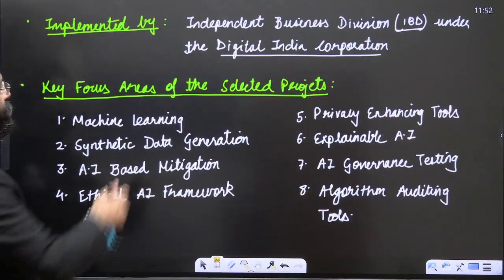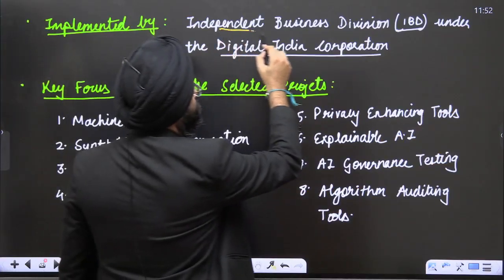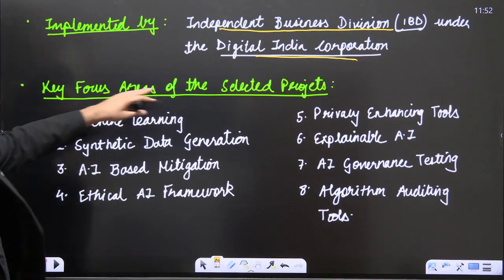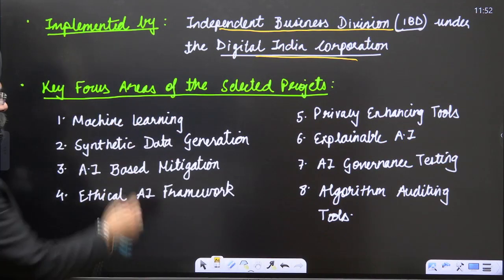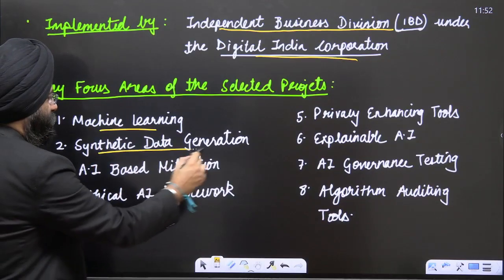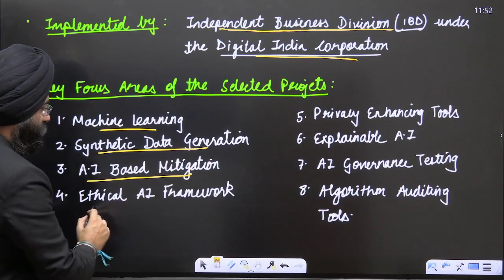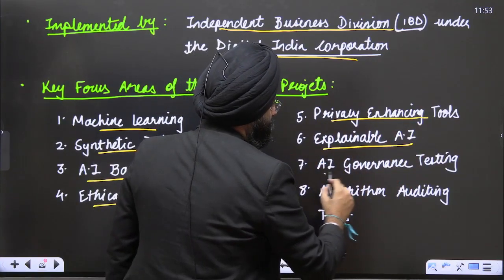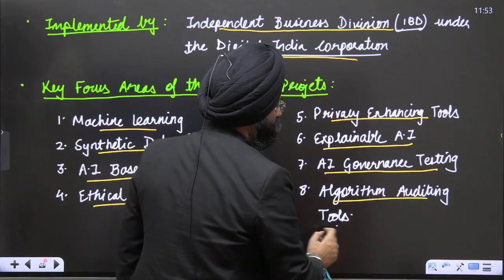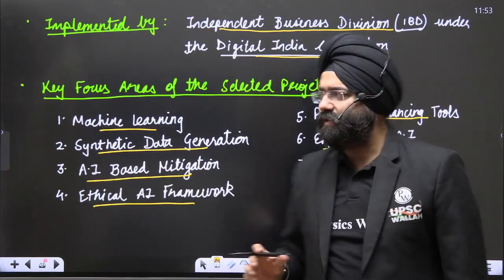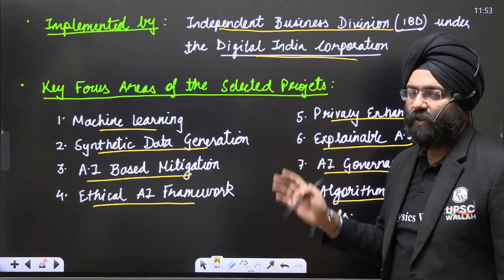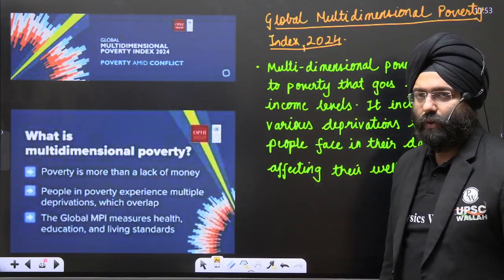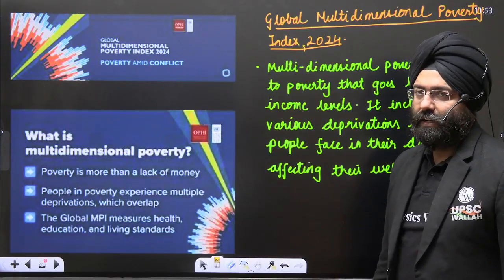Let's move ahead. This is implemented by, please remember, the Independent Business Division under the Digital India Corporation. Now, key focus areas for the selected projects that we had discussed are machine learning, synthetic data generation, AI-based mitigation, ethical AI framework, privacy enhancing tools, explainable AI, AI governance testing, and algorithm auditing tools. These are the dimensions of the key focal areas of the projects that have been selected.